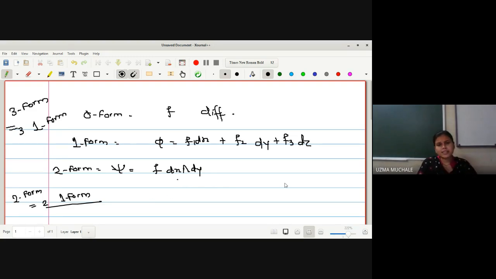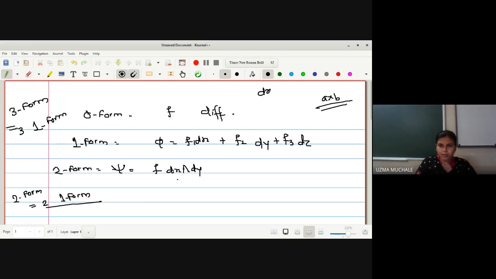Okay, it is very similar to the properties of your vector product, that is a cross b, the cross product. We know that the cross product does not satisfy the commutative property. And what is this? It is nothing but the area of a parallelogram, and in three dimensions, it is the volume of a parallelepiped. So whatever the properties of the cross product, we are going to consider here.